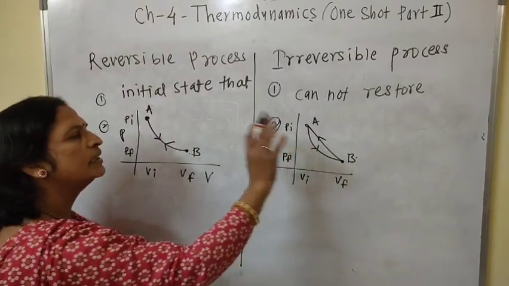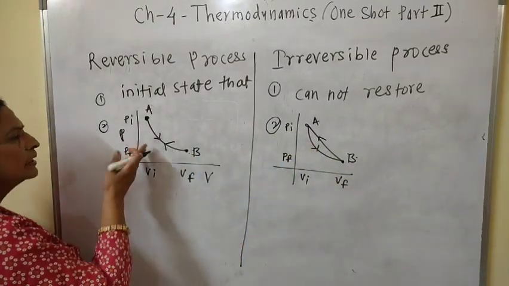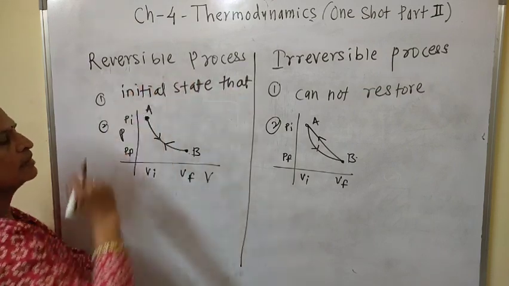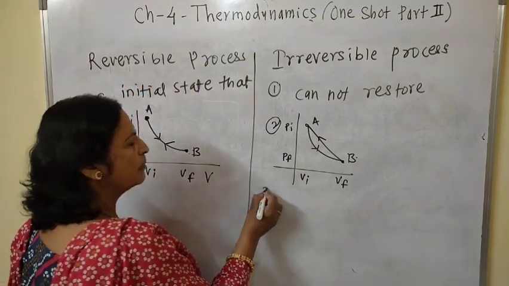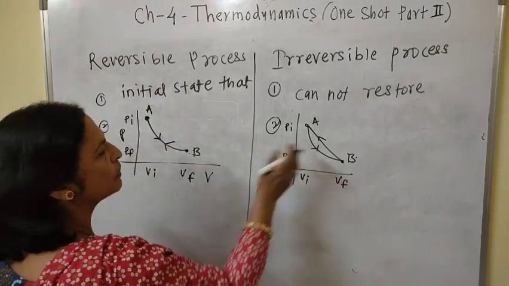Initial path and final path, that is not the same. Third case, this is the PV diagram for reversible process. And third difference, this is the PV diagram for irreversible process.